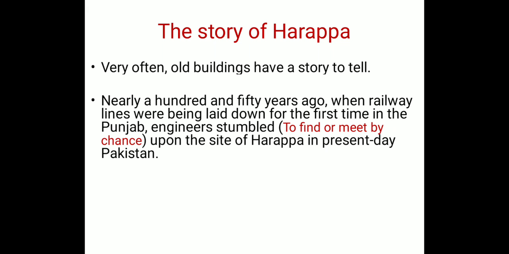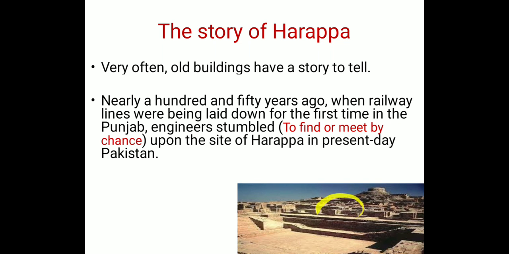What stumbled means is what they found by chance. Stumble means to find or to meet something by chance. So the engineers stumbled upon, found by chance, one site of Harappa, which is today called Pakistan. Yes, this is the site. You can see this site was being seen by the engineers when they were first laying the railway lines